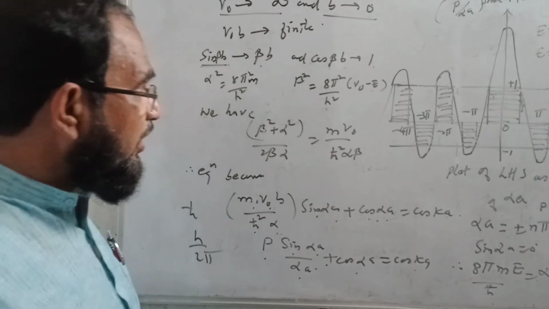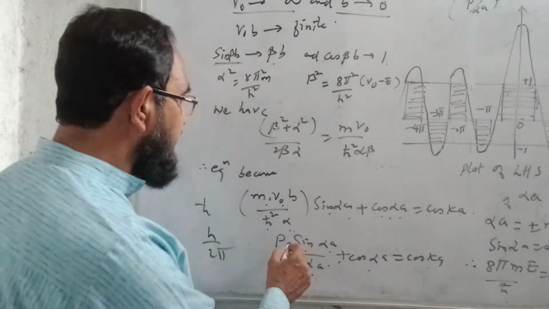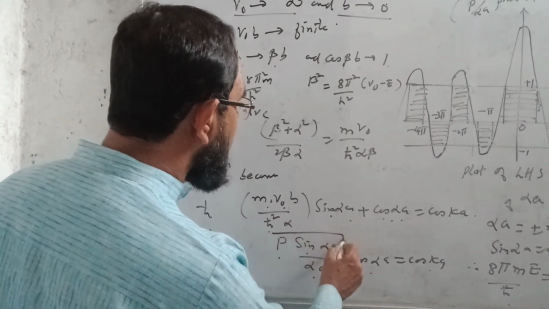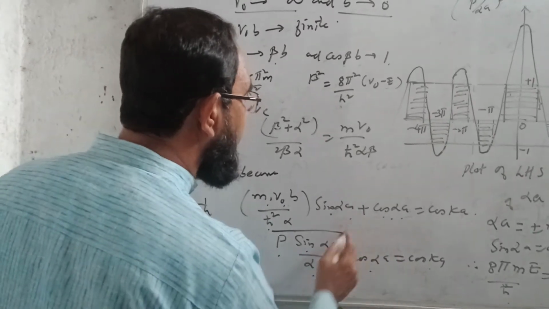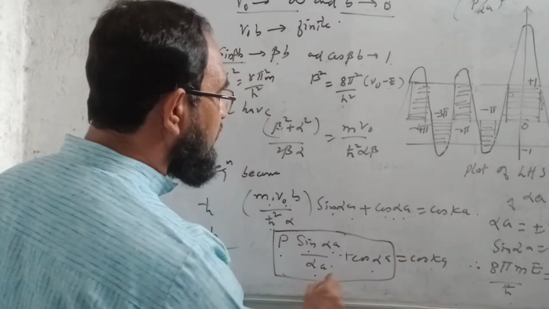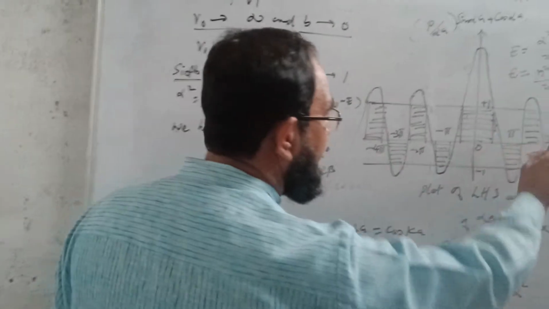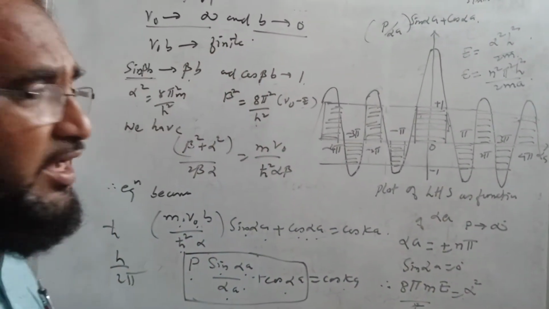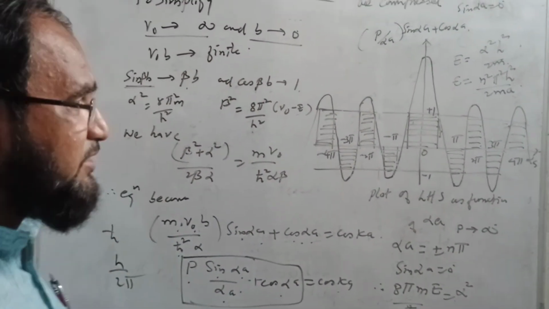Now if I plot a graph of this one, means P sin alpha a upon alpha a plus cos alpha a versus alpha a, then we can see that the bands are compressed.